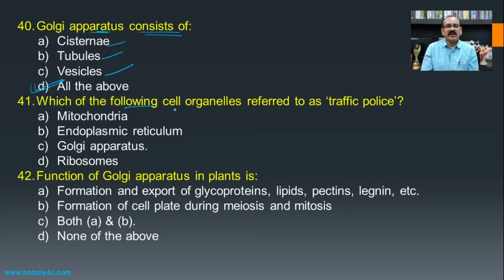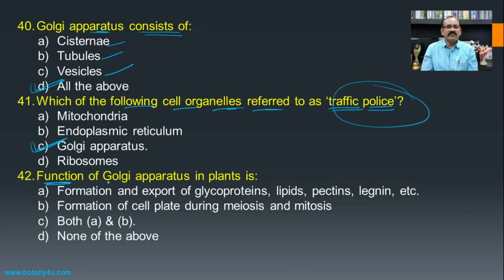Then, which of the following cell organelles is referred to as the traffic police? It is responsible for maintaining the traffic of the different components present inside the cell. The packaging and transport of the proteins as well as useful and harmful components is carried out by the Golgi complex, and hence the Golgi apparatus is known as the traffic police of the cell.